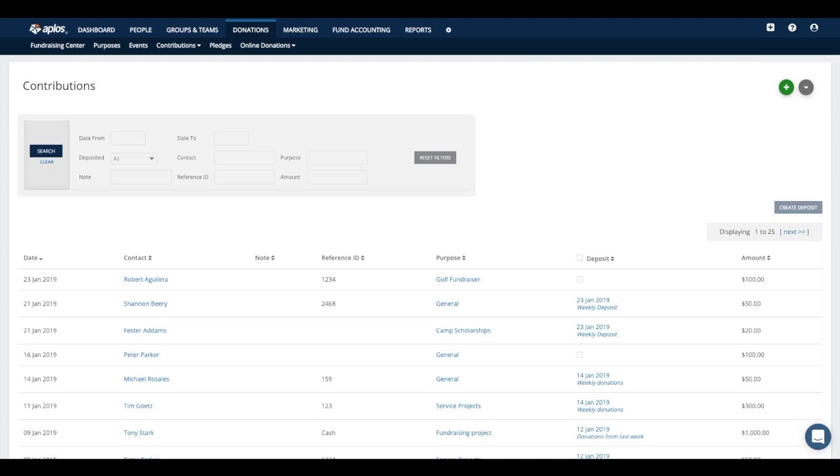Let's see. If a donor sets up a recurring donation, does Aplos automatically process that donation on a recurring basis, or does the admin need to process manually? All right, Lindsay, hopefully I got that question answered for you. But yes, if someone sets up a recurring donation in the system, there isn't any work on the admin side that needs to be done. Those transactions will automatically be processed, depending on what schedule they set up for that recurring donation.